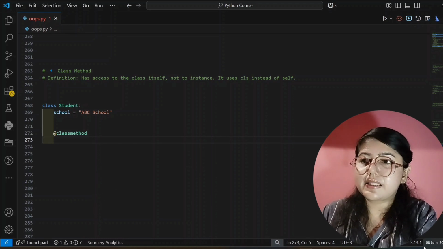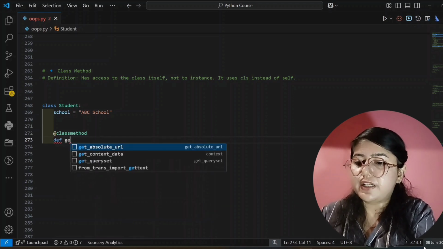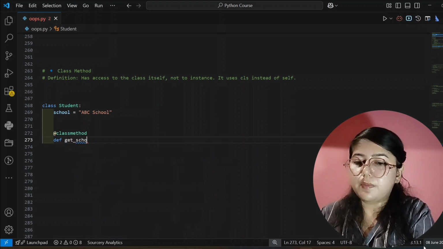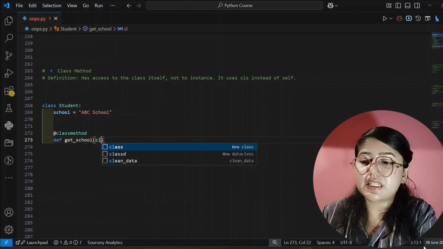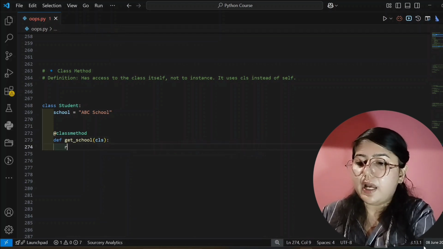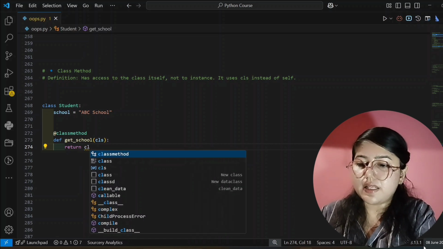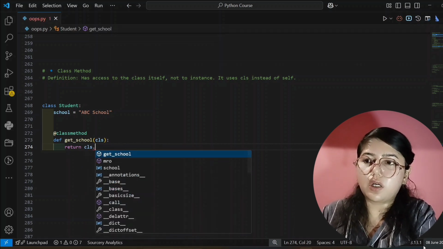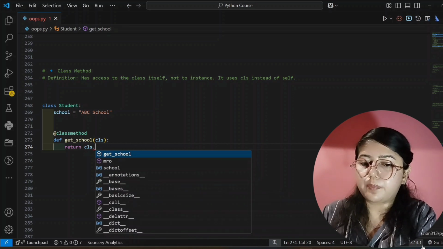In the next line you can create the method, and that is def get_school I am giving its name here, and inside this parenthesis you have to write cls, not self. And after the colon, I will directly return this, that is cls.school. Like this only we have to write.